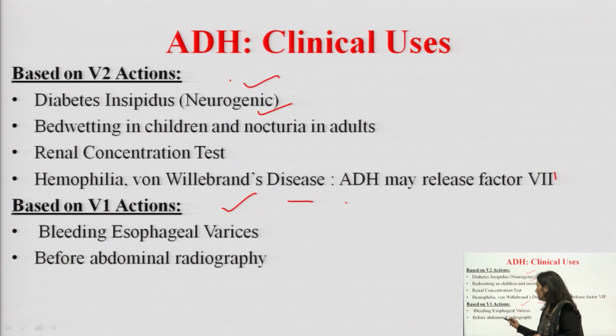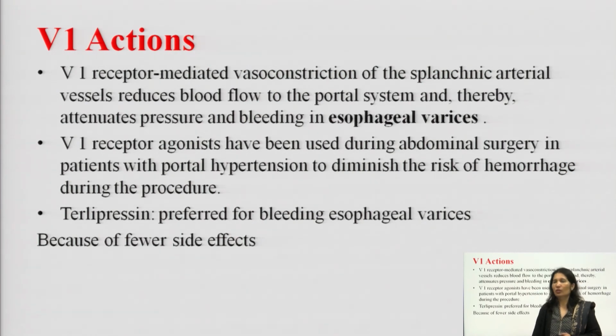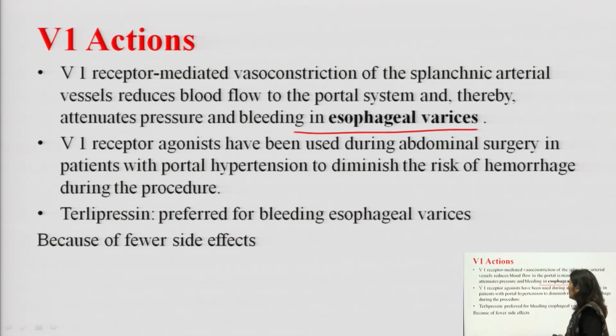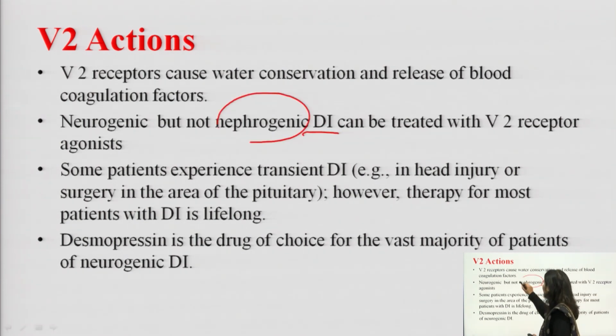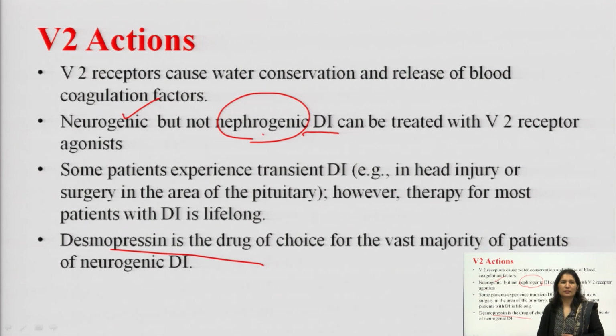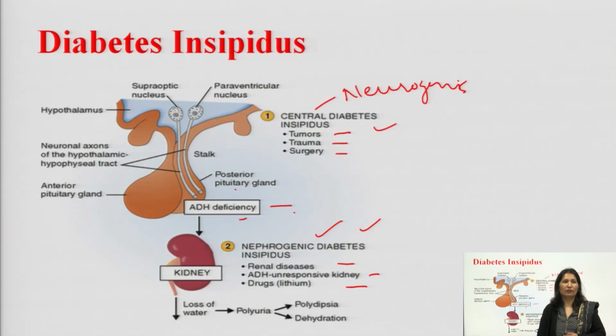Based on the V1 action, it is used in bleeding esophageal varices because of vasoconstriction, and before abdominal radiography. So, V1 is used in esophageal varices; terlipressin is preferred क्योंकि इसके V1 action है. V2 में we use it in neurogenic DI but not in nephrogenic. Nephrogenic में use नहीं करते हैं. In neurogenic diabetes insipidus we use it, and इसमें drug of choice कौन सी है? Desmopressin. Desmopressin is the drug of choice in neurogenic DI.